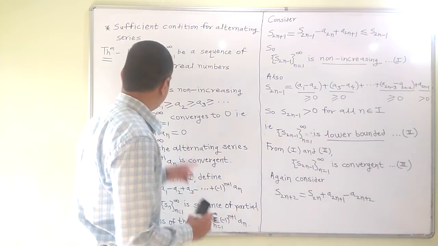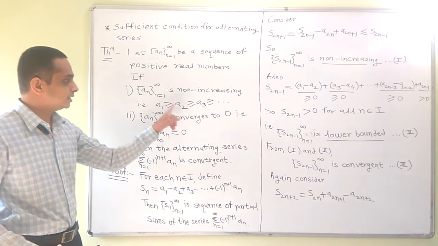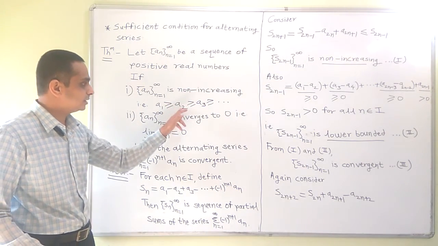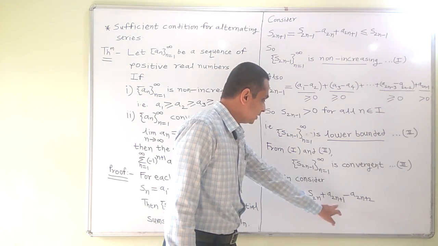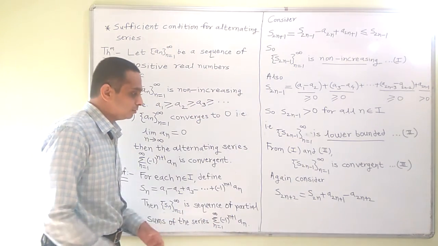Now again this sequence is non-increasing, so A2n plus 1 is greater equal to A2n plus 2.